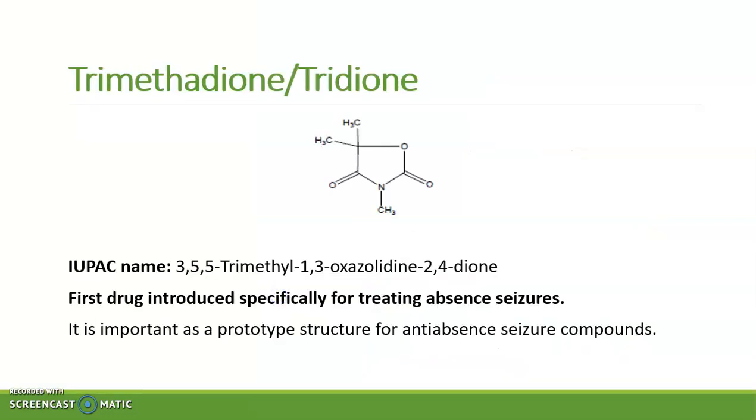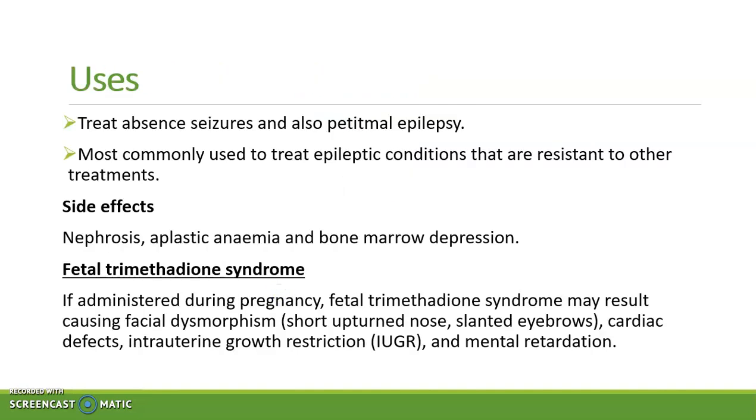Now, trimethadione, it was the first drug which was specifically used for treating absence seizures. Barbiturates and hydantoins cannot be used to treat absence seizures, or you can say petit mal seizures. But trimethadione, it was the first drug which was used for treating absence seizures. Its side effects include nephrosis, aplastic anemia, and bone marrow depression.